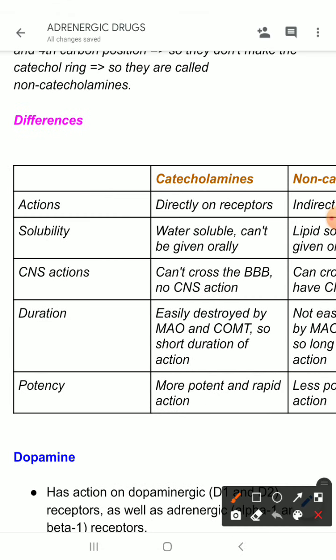What about their duration of action? We have talked earlier about two important enzymes which destroy the catecholamines: monoamine oxidase and catechol O methyl transferase. So catecholamines are easily destroyed by these enzymes, so their duration of action is short.